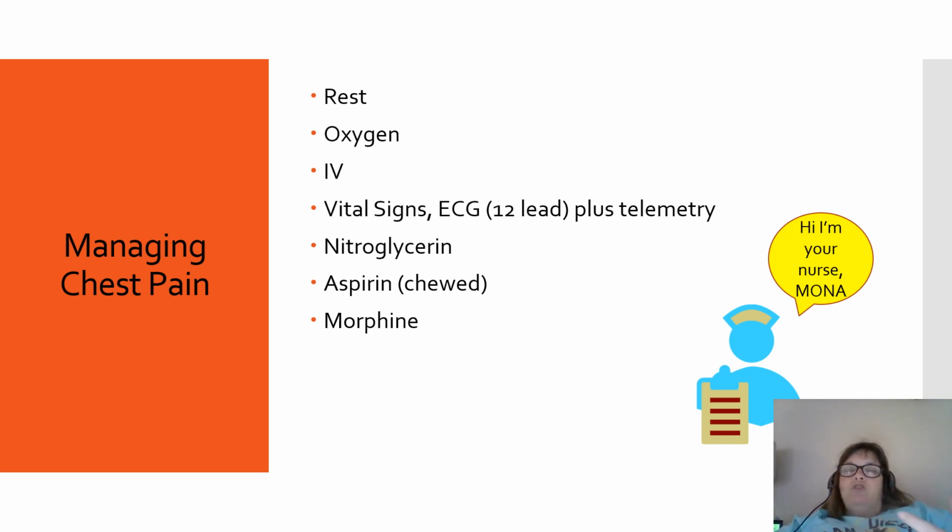You want to make sure that you have vital signs and an IV before you give the nitrate. The nitrate is my best drug to treat this. In the meantime, I can give an aspirin. They can be chewing it up while we're getting vital signs because that doesn't impact my vital signs. And then if it's unrelieved with nitroglycerin times 2 or 3, then you can give the morphine. But that's not my first choice.